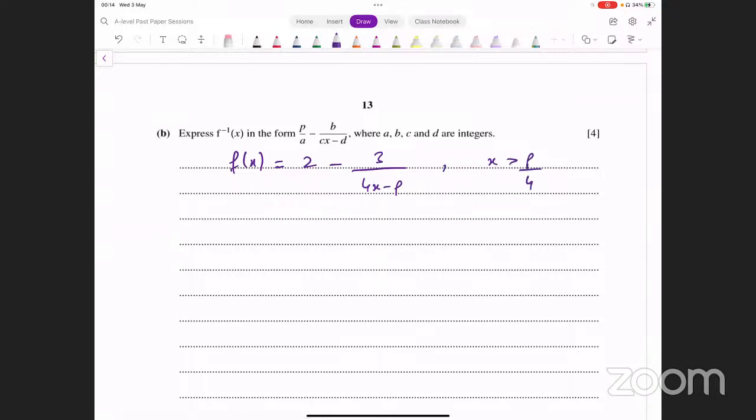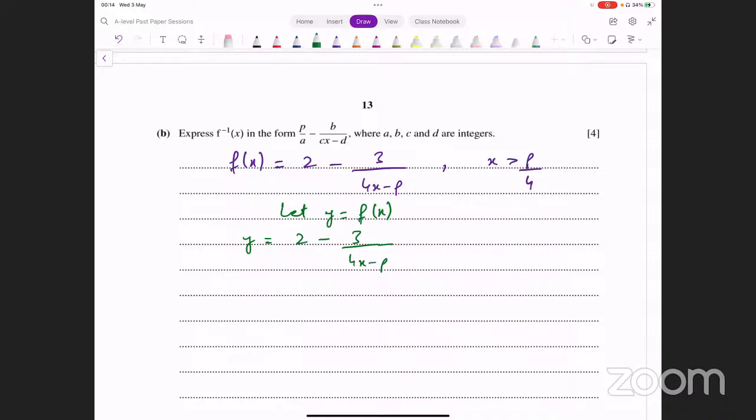Now, how do you find the inverse of this function? You just apply the standard process for finding inverse, right? आप क्या करोगे? f of x की जगह पे y कर दोगे, ठीक है? And that gives you y equals 2 minus 3 over 4x minus p. And now you have to make x the subject somehow.